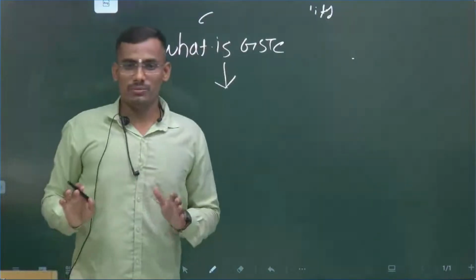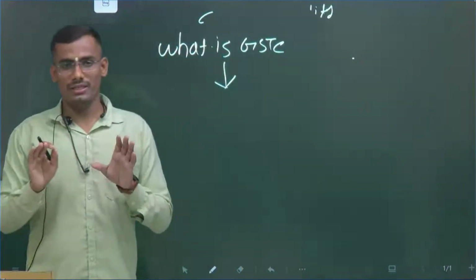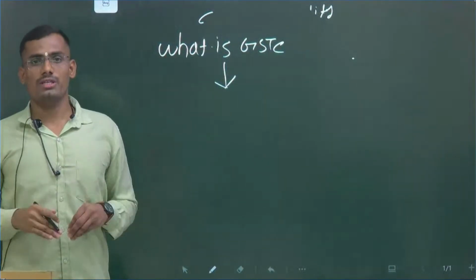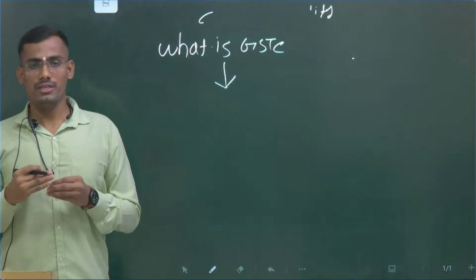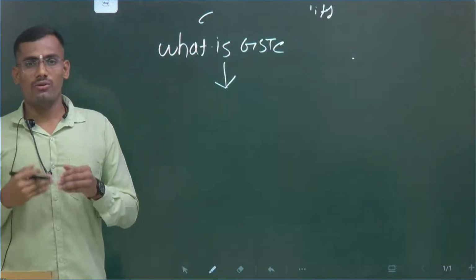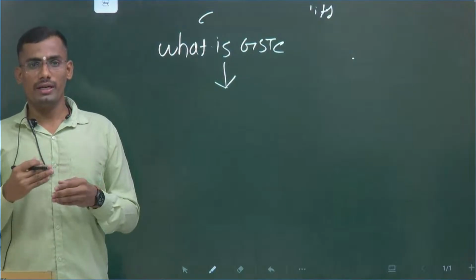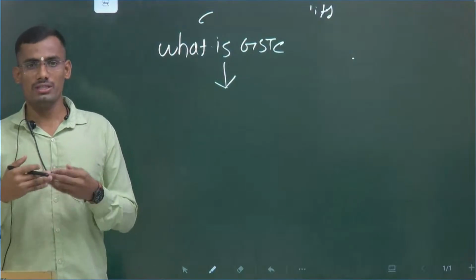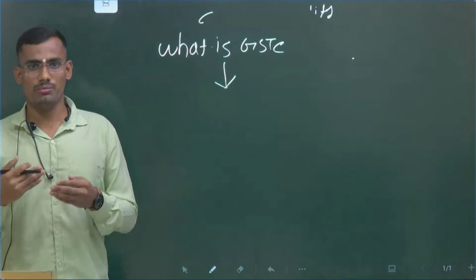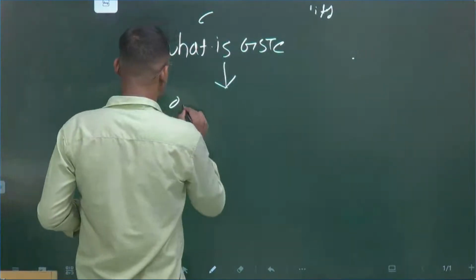In a simple way, GST Council is nothing but a constitutional body which has some mandate. It means GST Council has the mandate to do something related to goods and services. The word itself mentions the Goods and Services Council. What are goods and services?